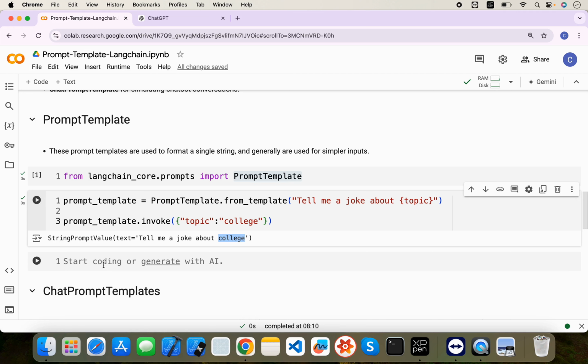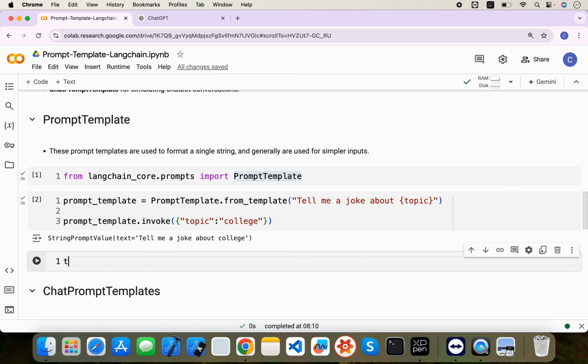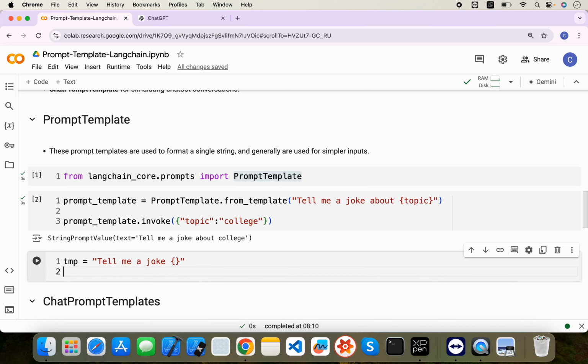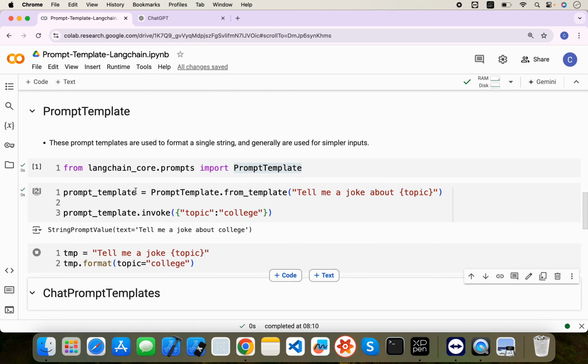The same thing you can do using an f-string. Let's say tmp will be, tell me a joke, and like this. Simple. If you are using an f-string you need to provide the variable, otherwise you can write like this as well: tmp.format with topic equal to college.